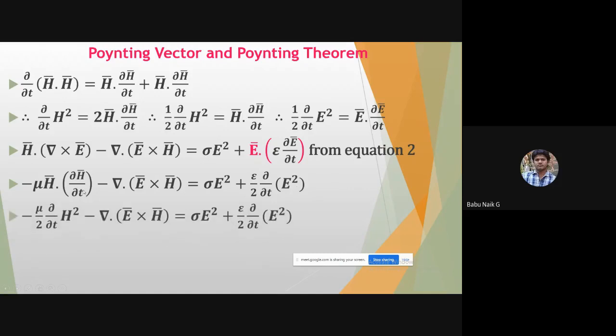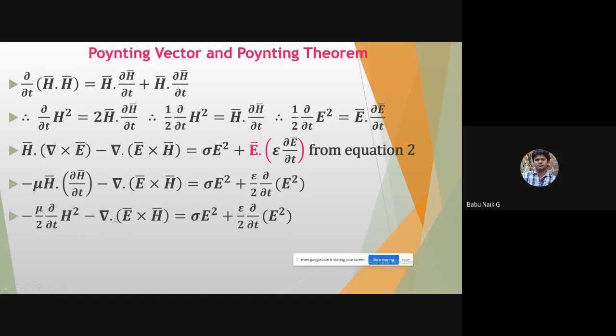Further, you can write the same thing having magnetic field. So magnetic field H bar dot ∂H bar/∂t. I can write mu by 2, mu is constant here, and half into ∂/∂t of H squared in this equation. So we'll get ∂/∂t of H squared, minus del dot E bar cross H bar will be equal to sigma into E squared plus the other electric field term.